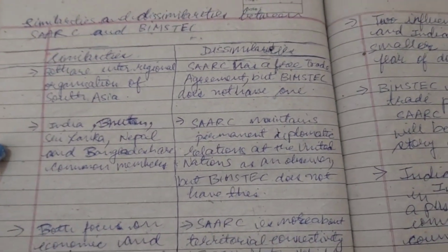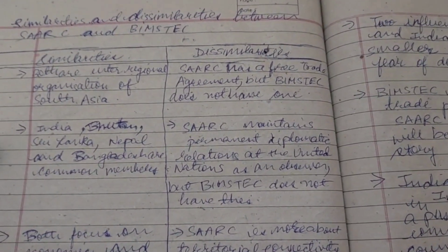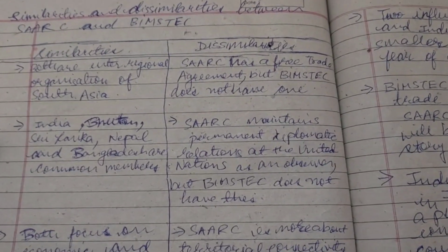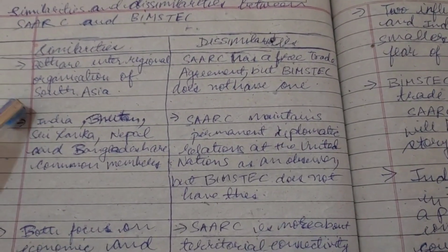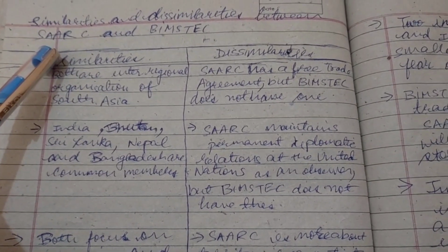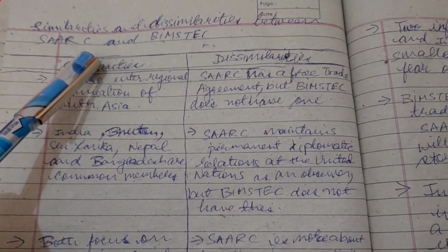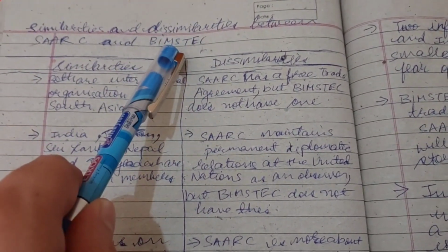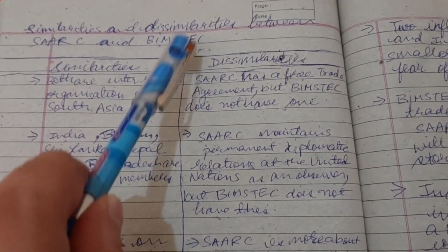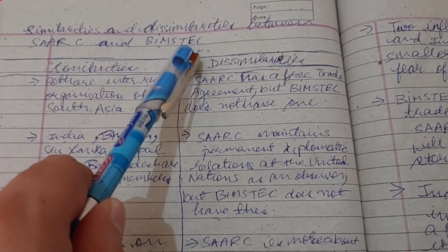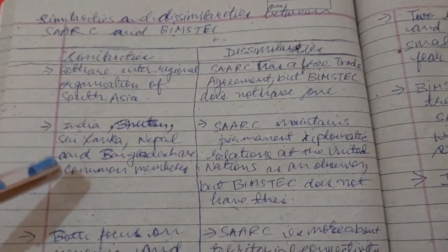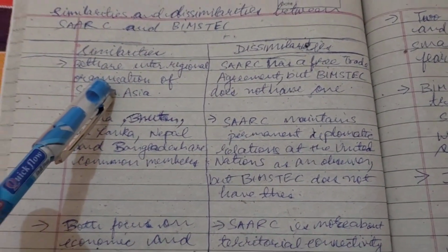In this video, we will learn about the similarities and dissimilarities between SAARC and BIMSTEC. So first we'll look at the similarities. As we all know, SAARC is the South Asian Association for Regional Cooperation and BIMSTEC is the Bay of Bengal Initiative for Multi-Sectoral Technical and Economic Cooperation.